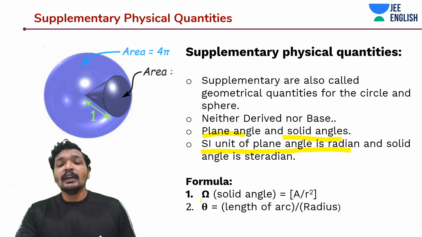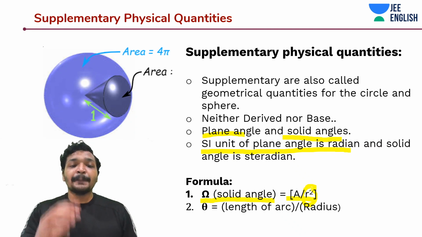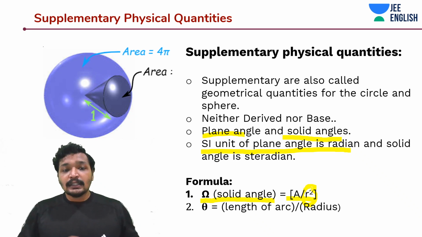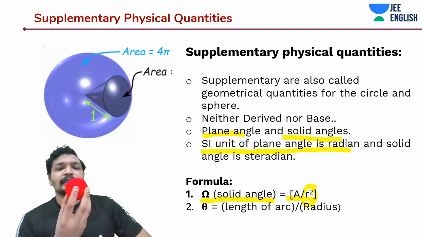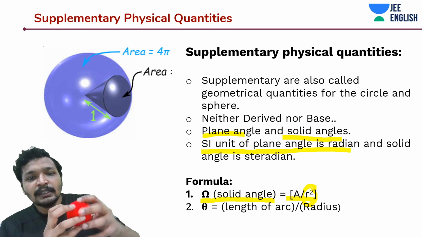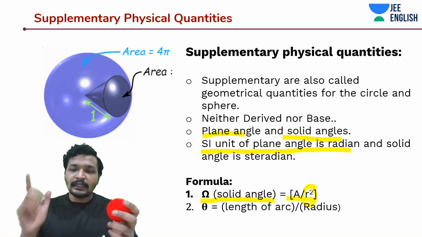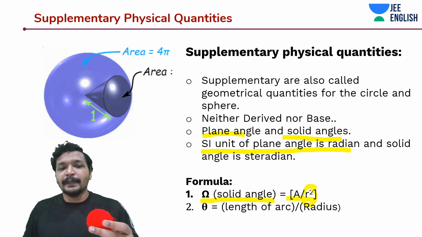This might be asked: how do you calculate solid angle? Area by r square, where r is the radius of that sphere. Let's think that this is the light source which is going to subtend in every direction. Then at some point in space there is a radius for this particular sphere.